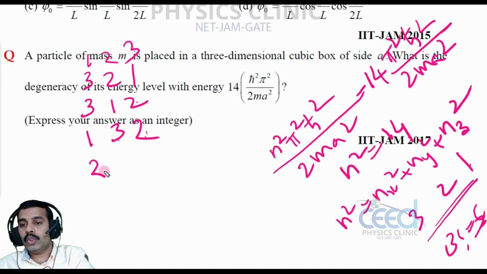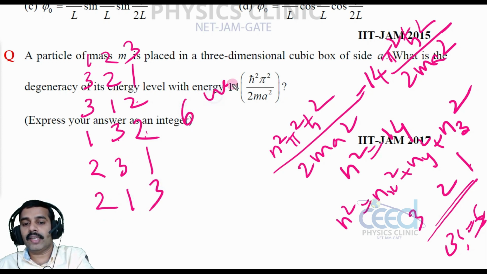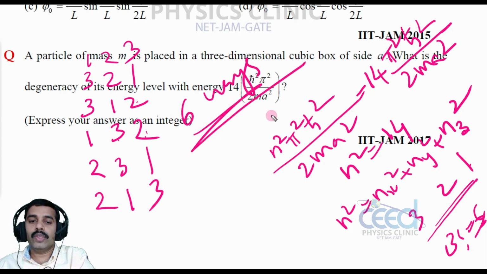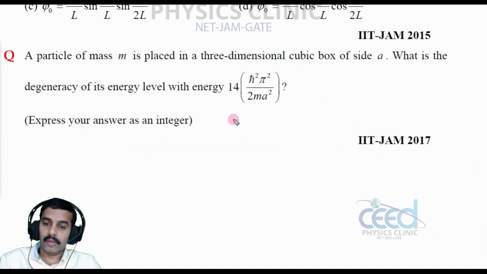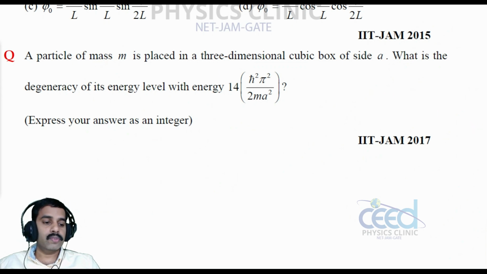2 3 1 and 2 1 3. So we have 6 ways we can arrange, right? So for the degeneracy, we have to express it as an integer, so the answer is 6, right? All right, so 6 ways we can arrange.